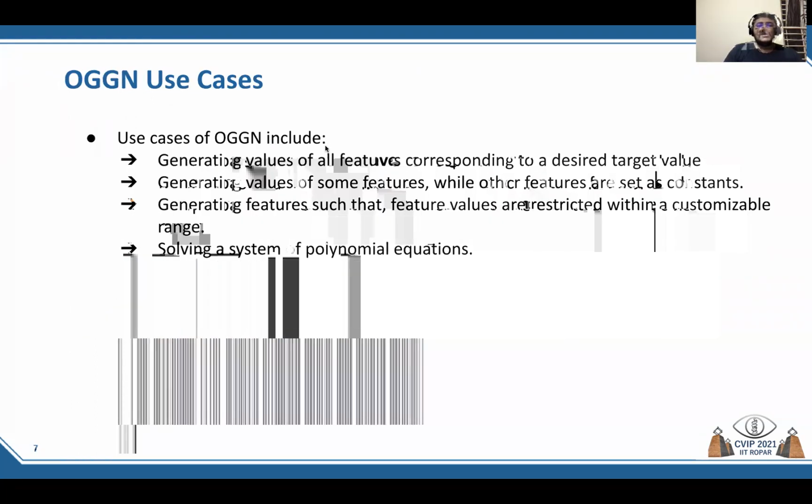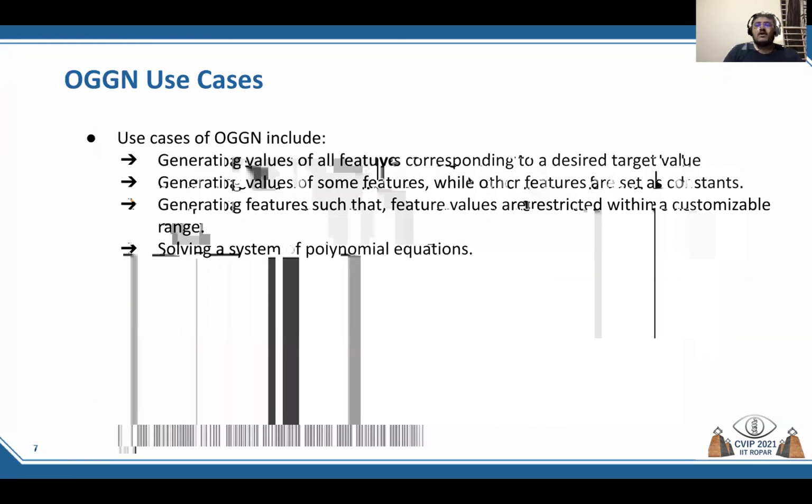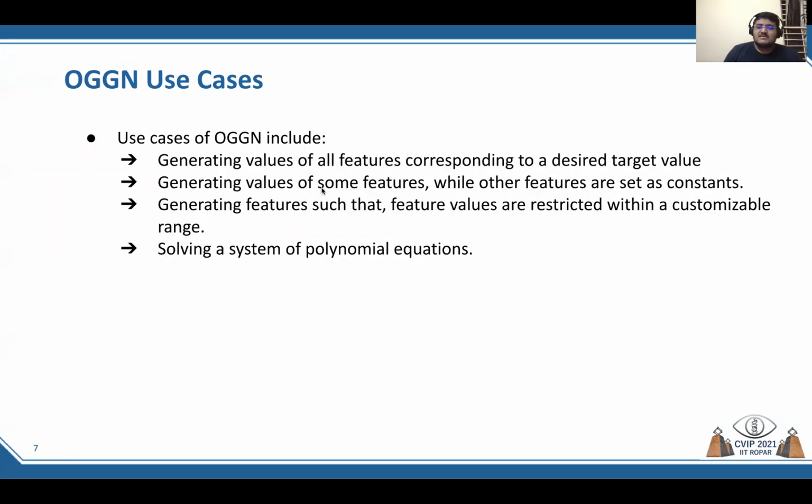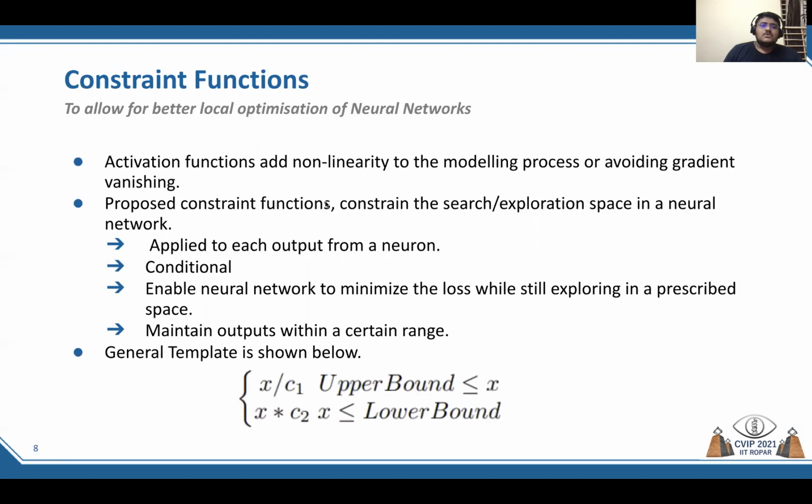Use cases of OGGN include: we can generate all features corresponding to a desired target, or we can generate just some features while fixing other features as constant. We can also generate features such that some features are restricted within a customizable range, or we can also solve a system of polynomial equations. Constraint functions enable us to solve the use case where we want some features to lie within a customizable range.